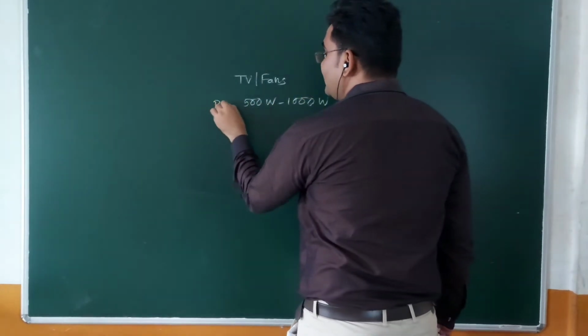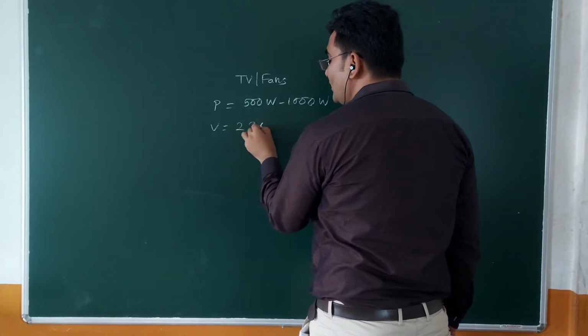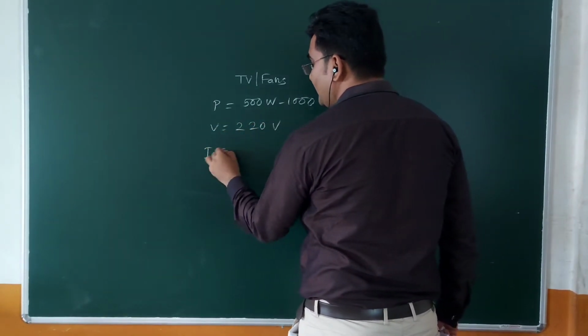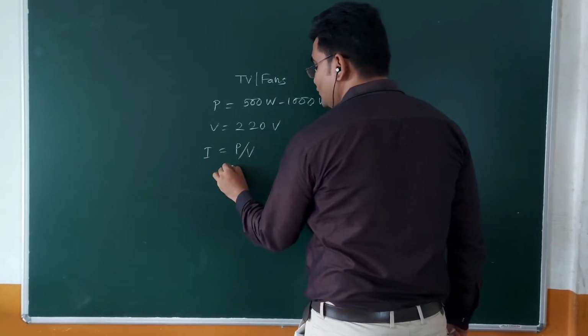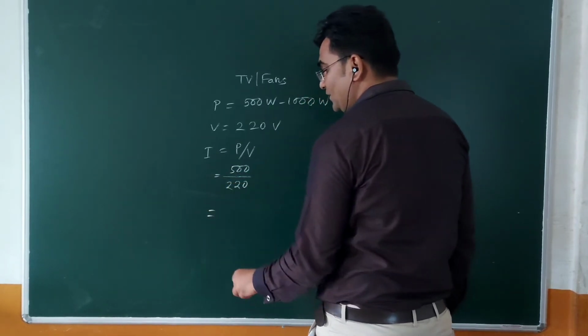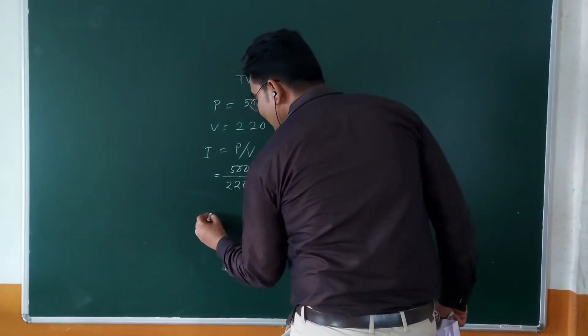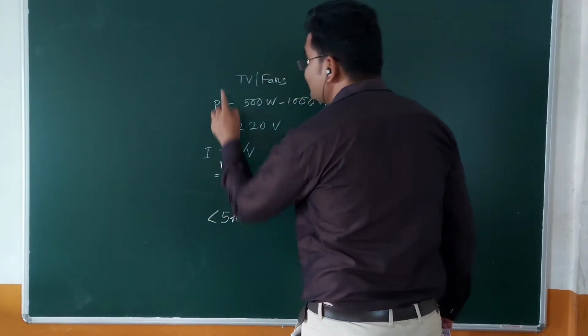The potential difference we provide is, say, 220 volt. If I calculate the current, according to the formula it will be P upon V. So 500 upon 220 will not go beyond 5. So this current will always be less than 5 ampere for such devices.